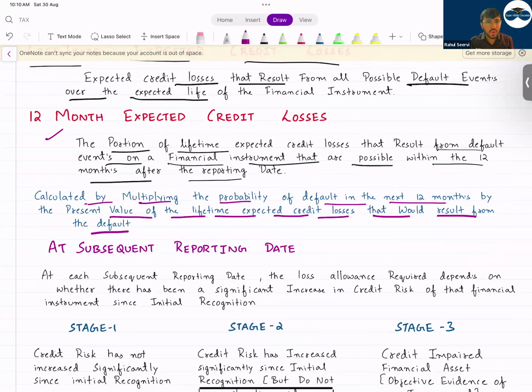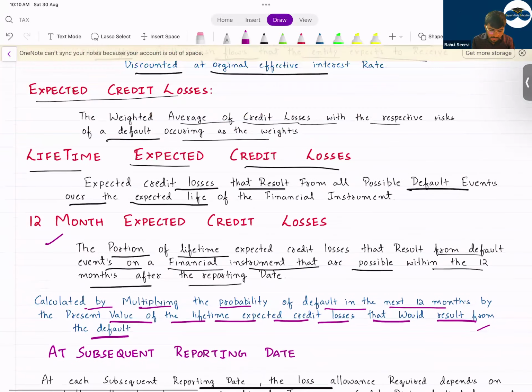That means to calculate 12 months expected loss, what do we do? We take the overall loss, the lifetime loss, and you apply the next 12 months, what is the loss. You will take that amount. So this is the thing. I hope this is clear to everyone.